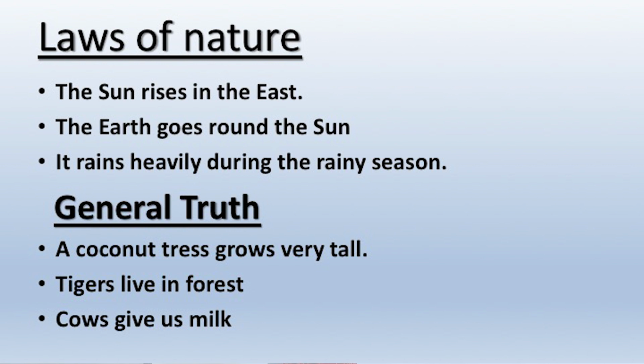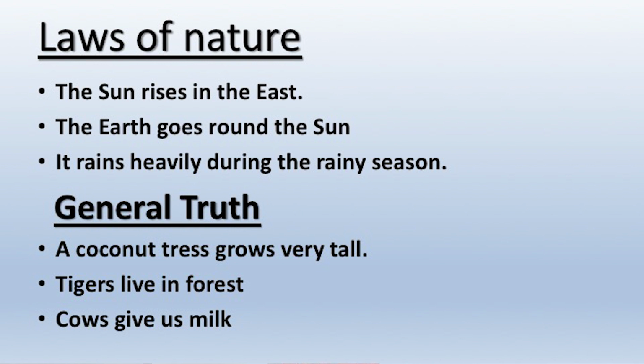Then there are general truths. Whenever I make a promise, I keep it. This is a general truth. Another truth, a coconut tree grows very tall. You must have seen coconut trees in your localities. What is the height? Very tall. So, the coconut trees, they always grow very tall. Wild animals, tigers, lions, where do they live? They live in forest. This is the general truth. Wild animals live in forest, tigers live in forest, lions live in forest, cows give us milk. This is also a general truth. Grass is green. This is also a general truth.